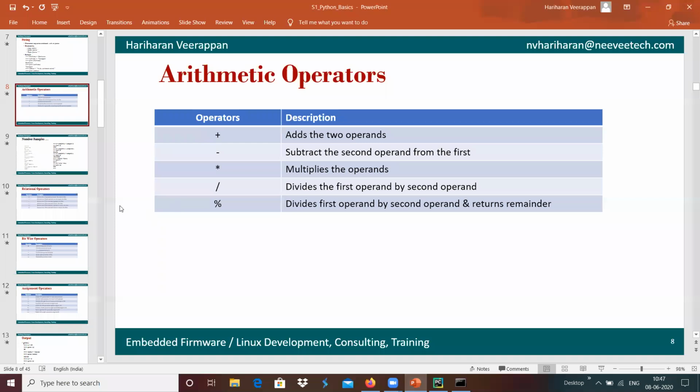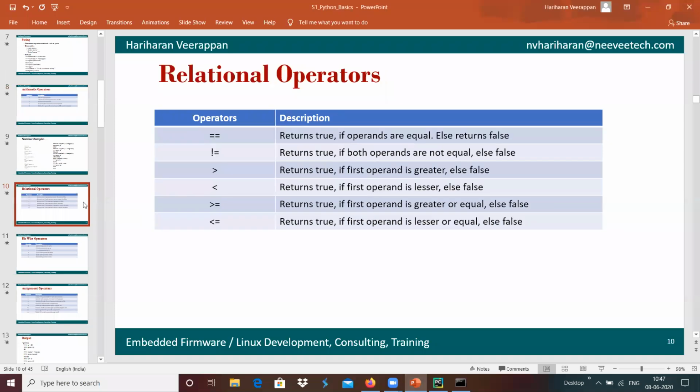Then we have relational operators, which provide something like, if it is equals, it provides a true.